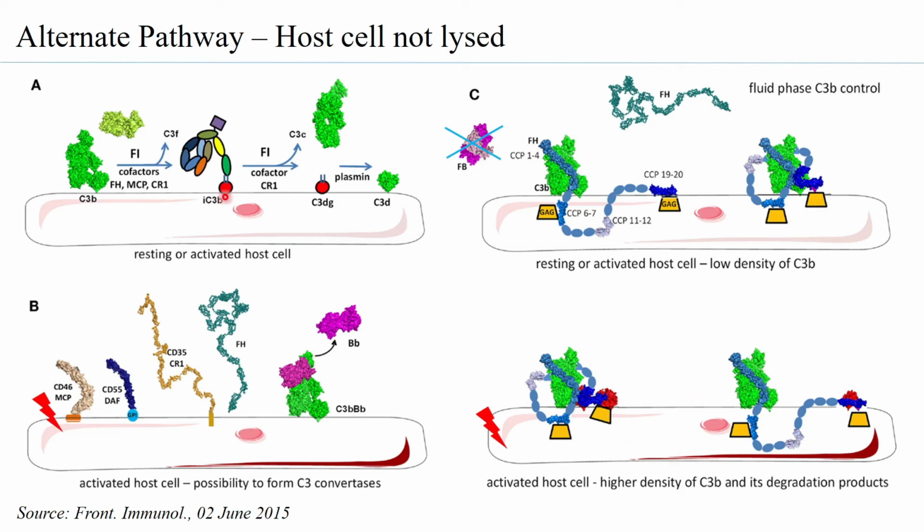So we are therefore understanding that the C3b bound to pathogens may not be inhibited by factor H and factor I, but the C3b that is bound to the host cell can be inactivated by factor H and factor I along with the cofactors MCP, DAF, and CR1.